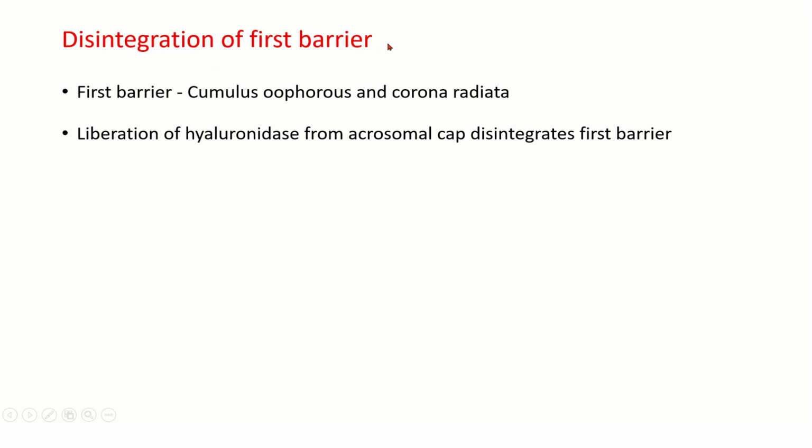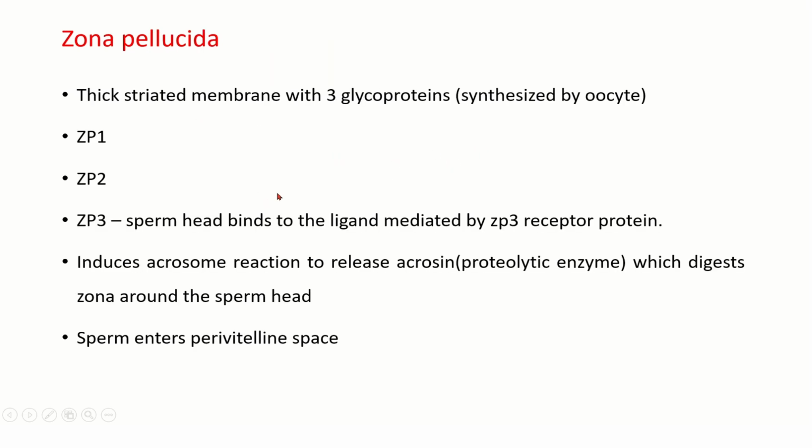Disintegration of the first barrier, the cumulus oophorus and corona radiata, is by liberation of hyaluronidase from the acrosomal cap. Then the second one is the zona pellucida. It is a striated membrane made up of three glycoproteins synthesized by the oocyte itself: ZP1, ZP2 and ZP3. The sperm head binds to the ligand mediated by the ZP3 receptor protein, which induces the acrosomal reaction to release acrosin, a proteolytic enzyme which digests the zona around the sperm head.